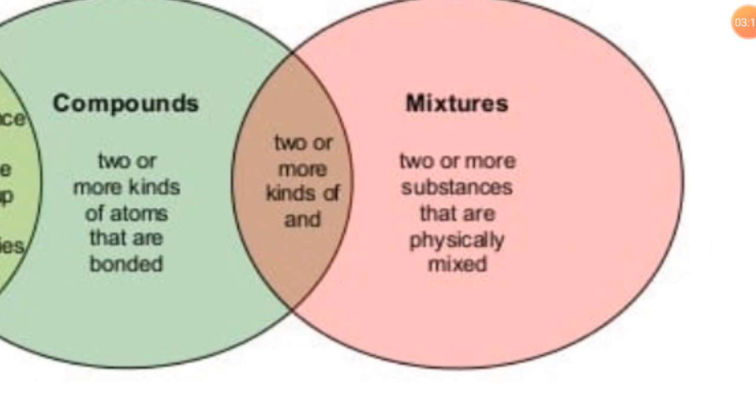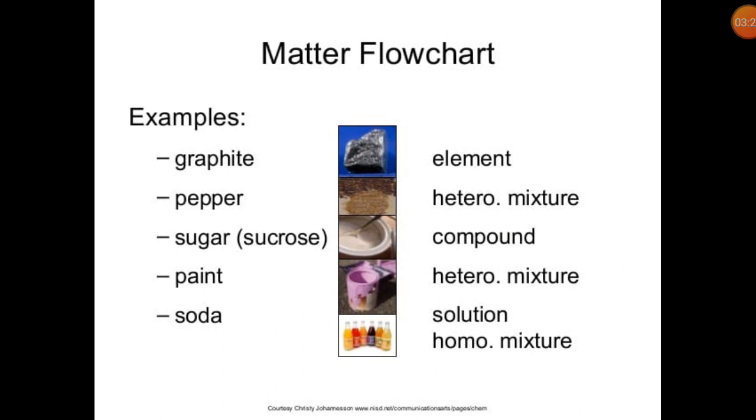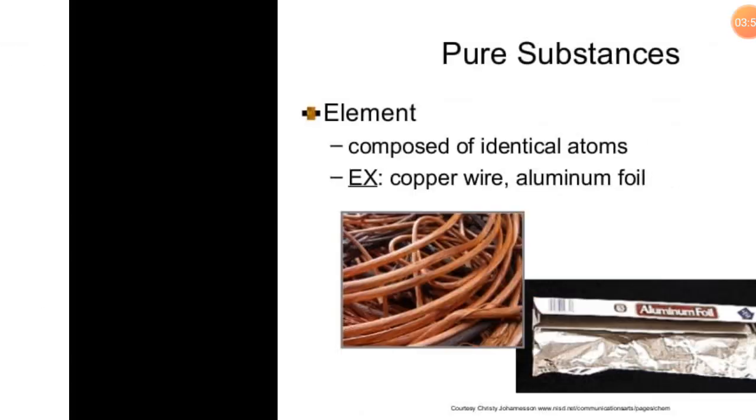For example, you can dissolve sugar in water and you will get a water solution, which is a type of mixture. Now here is a matter flow chart. Graphite is an element, pepper is a mixture, sugar is a compound, because the elements are always present in a definite proportion. Paint is a heterogeneous mixture because paint is a type of colloid. Soda water is a solution, an example of a homogeneous mixture.